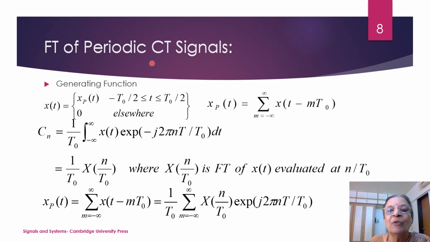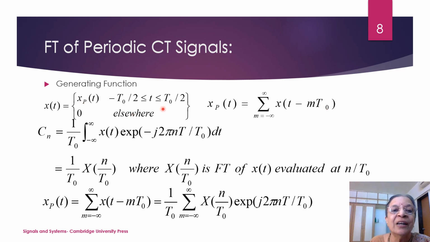Now, Fourier transform of periodic signals. If we want to find out the Fourier transform of the periodic signal, what do I do? The periodic signal is x_p(t), equal to the sum from m equal to minus infinity to infinity of x(t minus m t0). So this exists at t equal to 0 and it also exists at t0, 2t0, 3t0 and so on.